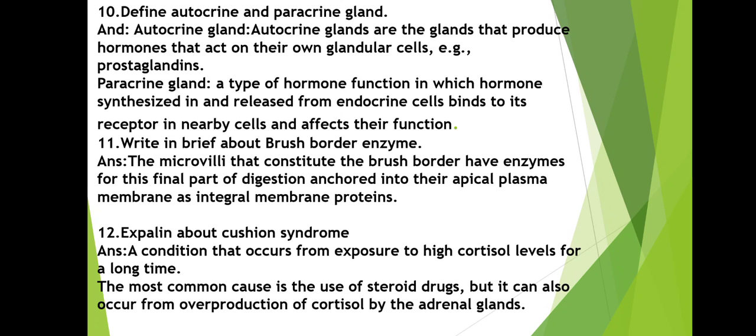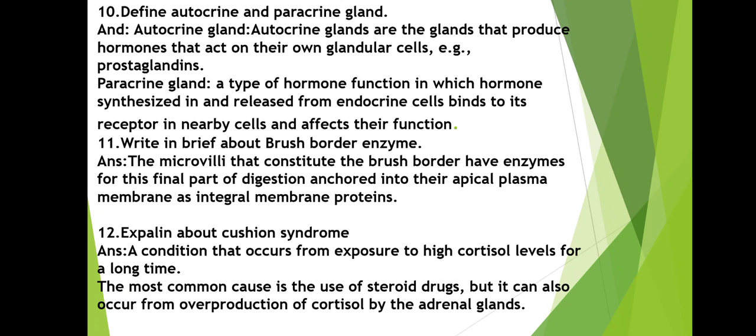Explain about Cushing syndrome: a condition that occurs from exposure to a high cortisol level for a long time. Here, what happens is exposure to high cortisol levels. The most common cause is steroid drugs, but it can also occur from overproduction of cortisol by the adrenal gland.